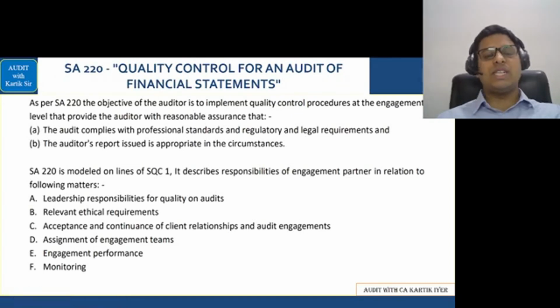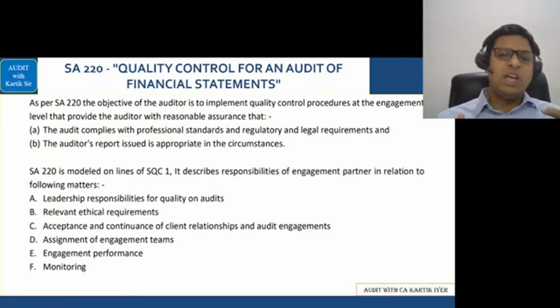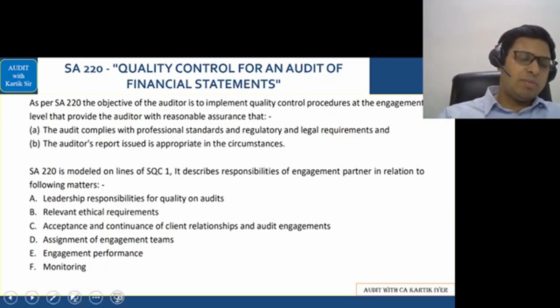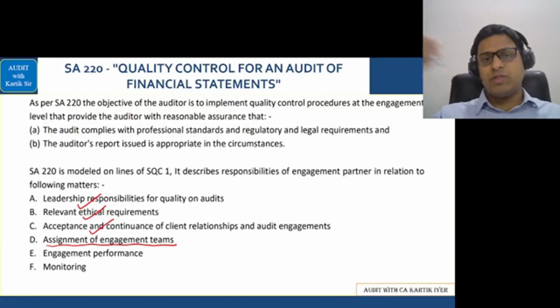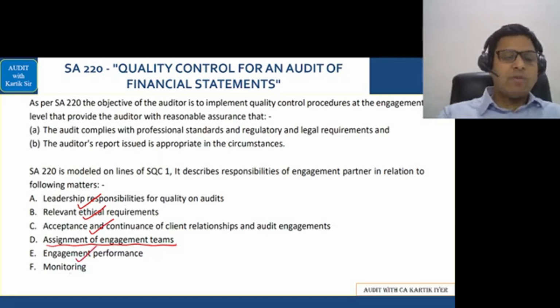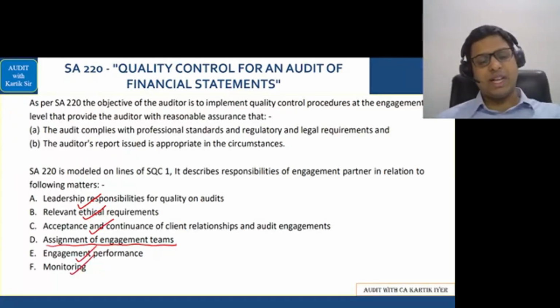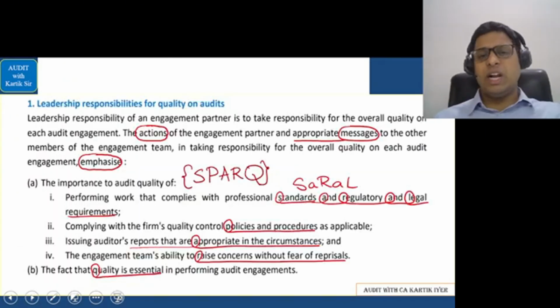Now, in this case, you will understand that in SA 220, you are doing something called quality control for an audit of the financial statements. If you see, the main points are the same. So the main points that we just saw are the same: leadership responsibility, ethical requirements, acceptance and continuance of client relationship. In place of human resources, they have given assignment of engagement teams, because the team members will go and do the work. Then you have engagement performance, and finally you have monitoring. Same points are there. Now, in this, let's do the content part.